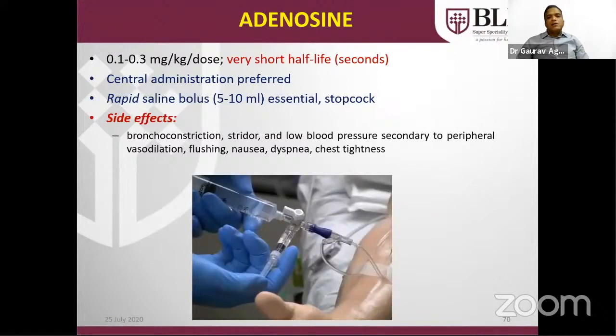For giving adenosine, the central administration is preferred. Right IJV is the preferred line, but sometimes it is not possible to take in an unstable child. Then we can use the cubital fossa for taking one vein. We have to use a 3-way. On one side, we have to use adenosine. On the other side, saline flush should be there. As soon as we push the adenosine, rapidly we have to push the saline. Otherwise, the effect of adenosine will go.